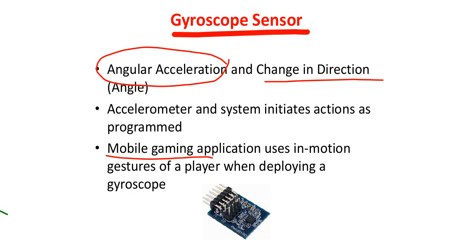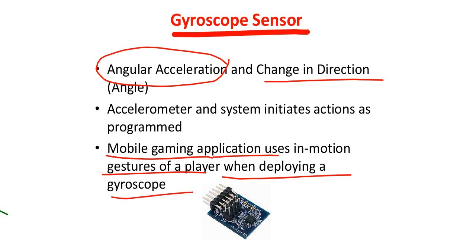That doesn't mean that mobile gaming is the only application where you will be using gyroscope sensors. There are so many other applications in real-time industrial scenarios. For mobile gaming applications, it is the motion gestures of a player when deploying a gyroscope.